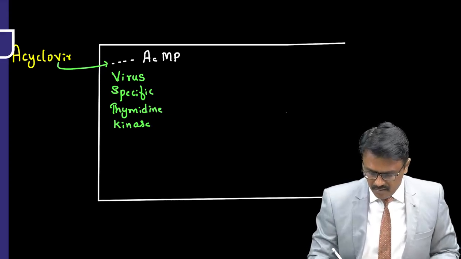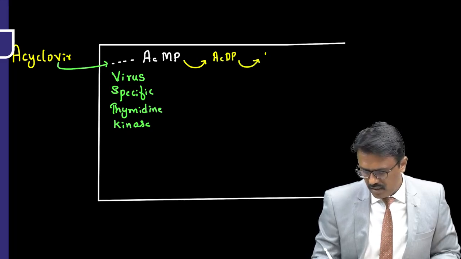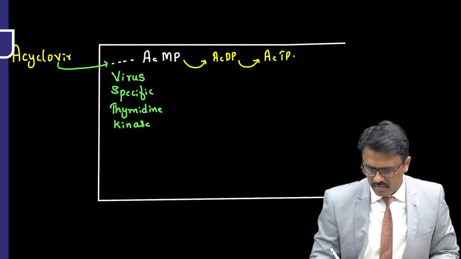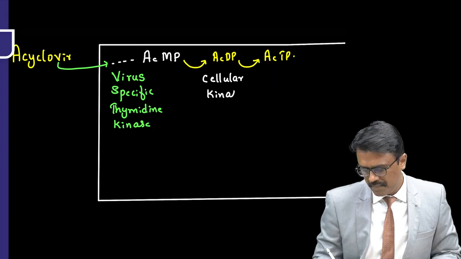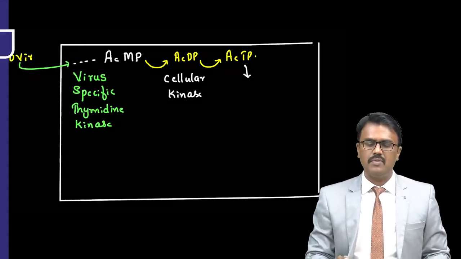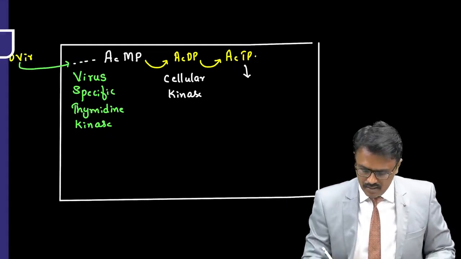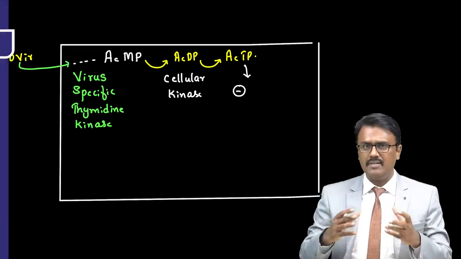Then this becomes acyclovir diphosphate, and again acyclovir triphosphate. This conversion is done by the cellular kinase present inside the cell. Now it's like a fake nucleoside that we have given. This fake nucleoside will go and sit in the DNA synthesis place.